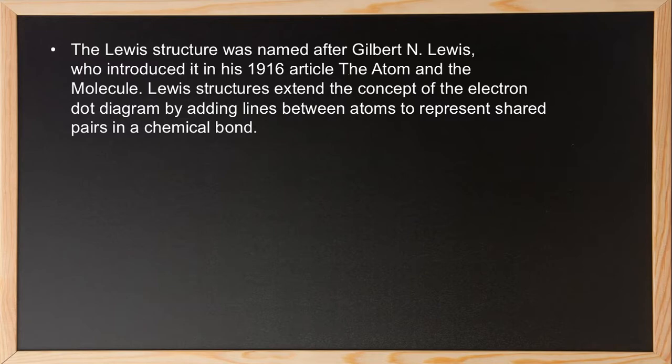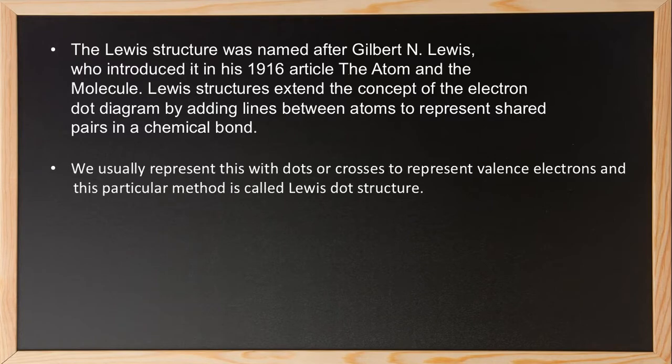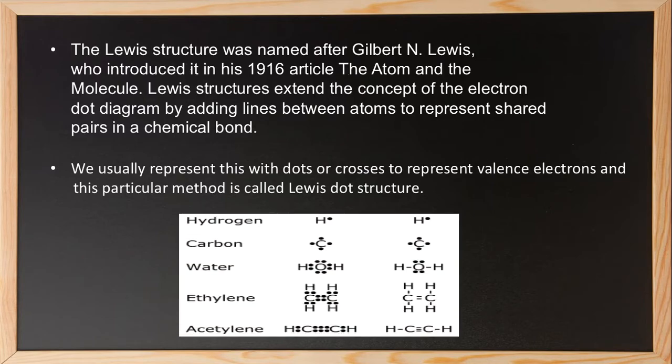Lewis structures extend the concept of the electron dot diagram by adding lines between atoms to represent shared pairs in a chemical bond. We usually represent valence electrons with dots or crosses, and this particular method is called Lewis dot structure. You can see the Lewis dot structures here.